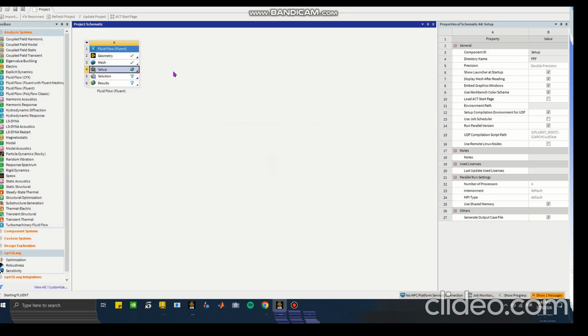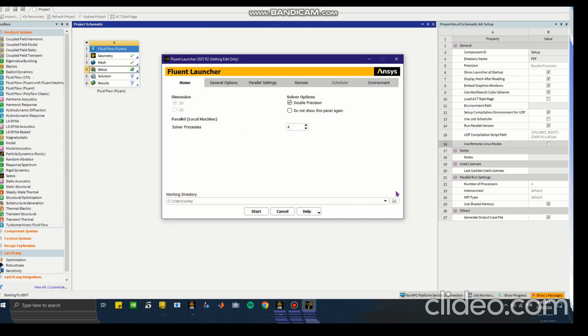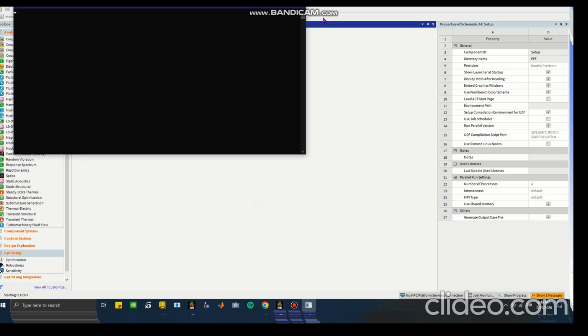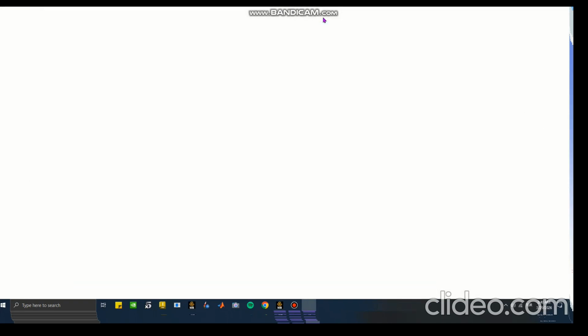We have made some changes in the mesh, the software says that. Make sure double precision is selected and make sure solver processes is 4. You cannot select more because of your student version. If you have a cracked version, you can select 6, 8, 12 or 16. Double precision is to capture the vortices or the other things, contours better. Click start. Give some time for software to open Fluent now.